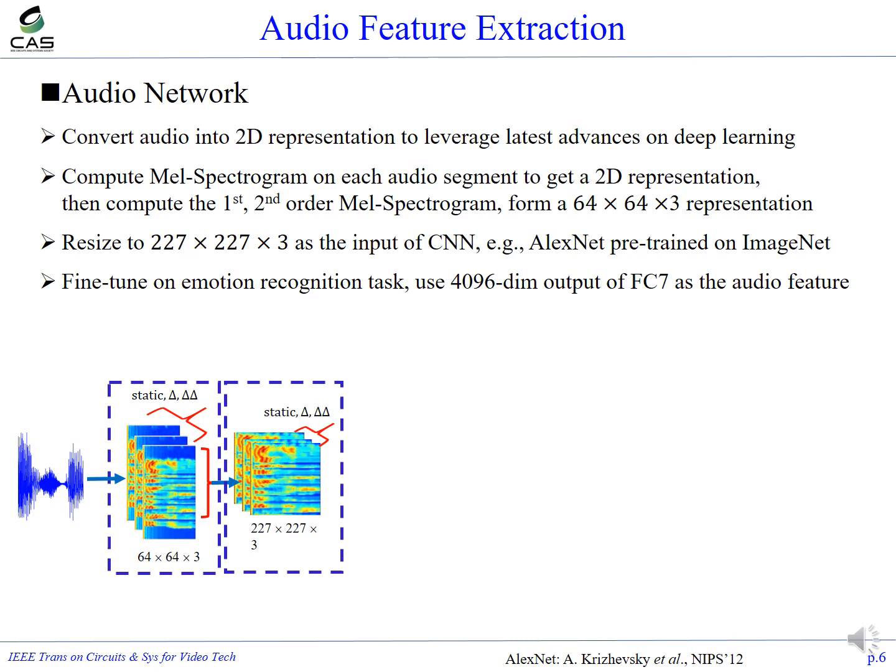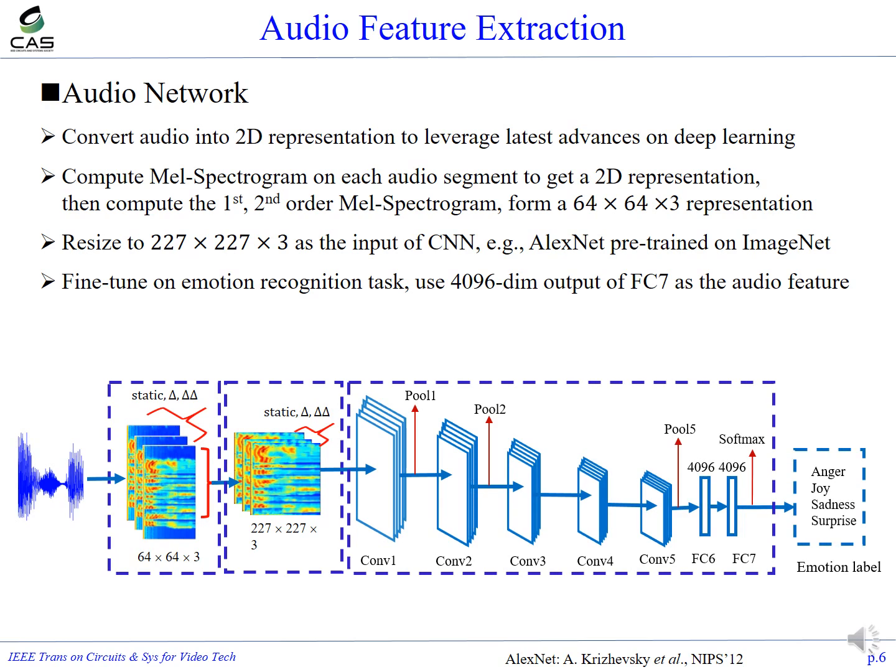We compute the first and second order Mel spectrogram, and finally get an RGB-like 3-channel representation. We then resize it and input it into AlexNet, which is pre-trained on the ImageNet dataset. We finally fine-tune the AlexNet on the emotion recognition task and use the output of the FC7 layer as the audio feature.